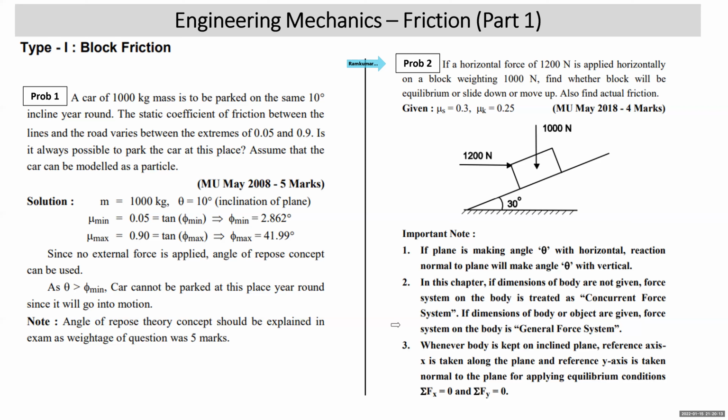Students, here I have listed certain important points which I have already discussed in my previous problem. I quickly repeat them. If the plane is making angle theta with the horizontal, the reaction normal to the plane will make angle theta with the vertical. If the dimensions of the body are not given, the free body diagram reduces to a concurrent force system. If the dimensions are given, it reduces to a general force system. Whenever the body is kept on an inclined plane, we take the x reference axis along the plane and the y axis normal to the plane, and then apply equilibrium conditions. The free body diagram of this body we have drawn on the next slide. I'll just change the slide.